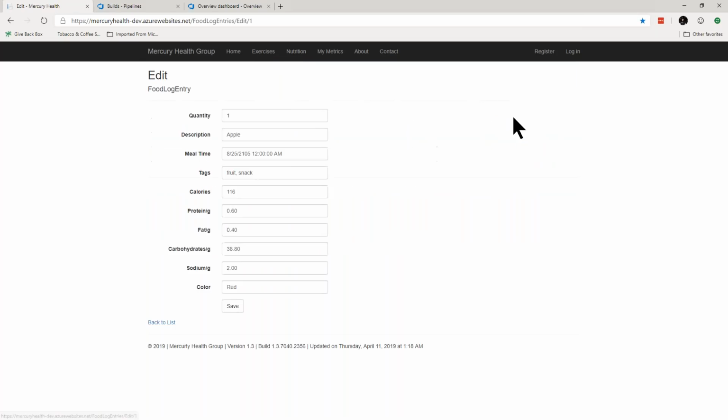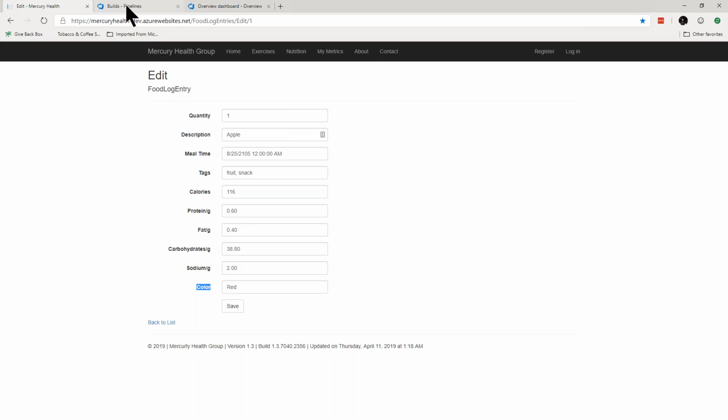And it gathers up all that information, draws some pretty graphs, and tells me if I'm healthy or not, right? So if you notice, I have a column here when I'm looking at the food that's looking for the food color, which is absolutely ridiculous. Who needs to track the color, right? So somebody flagged a bug on me, so now I need to go in and make the changes. But I need to change my web code and also my database schema to support this.